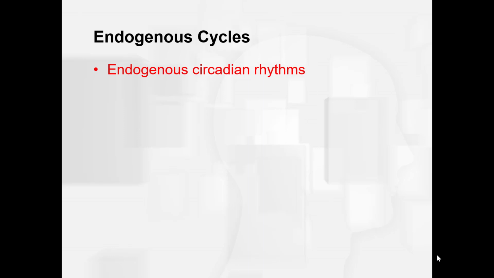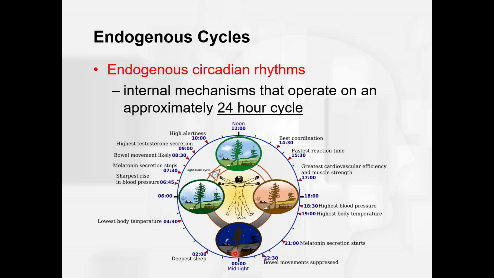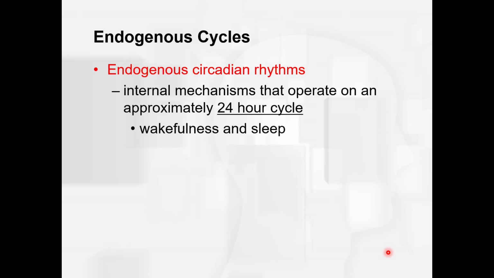So here we have something that comes from within that occurs on an approximately 24-hour cycle and repeats itself on that 24-hour cycle. So the definition that we're working with is some sort of internal mechanisms that operate on an approximately 24-hour cycle. So what do you think some of these endogenous cycles might be? What do you think in particular we might be talking about in this chapter? One is, yes, wakefulness and sleep.